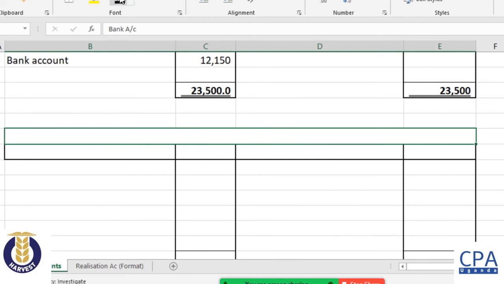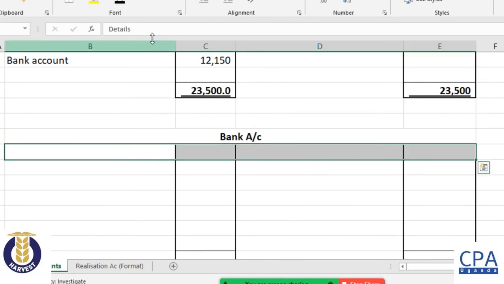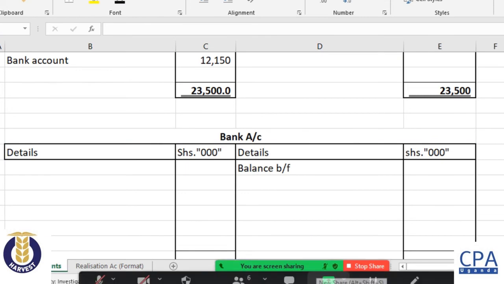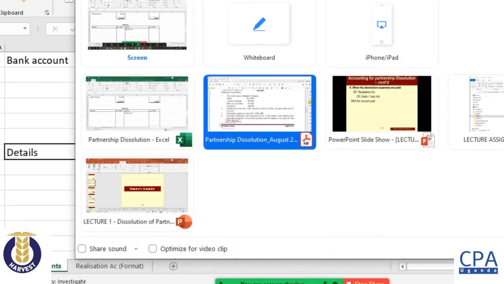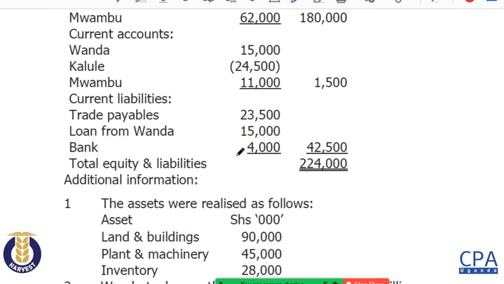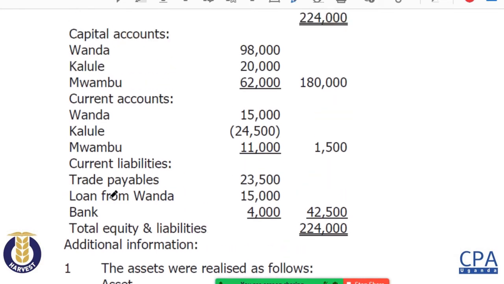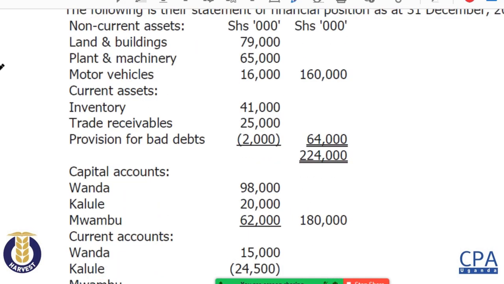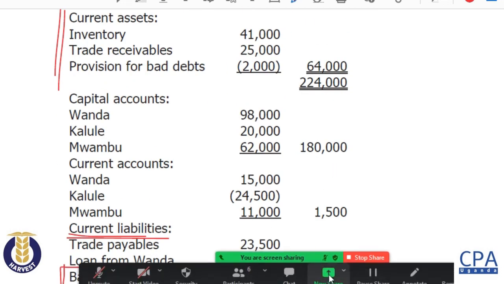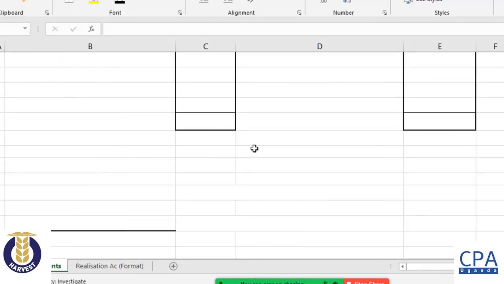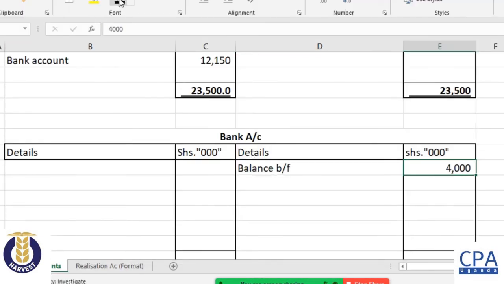Then, of course, I'll end with the bank account. When you look at the bank account, you will see that we seem not to have had some money. We were in overdraft. You see this figure here, members? This is an implication that our bank account is in liabilities. We overdrew the account. We don't have a positive bank balance. When you look at this, there's no bank here. So when you're drafting your bank account, the opening balance is the 4,000, which is a negative.